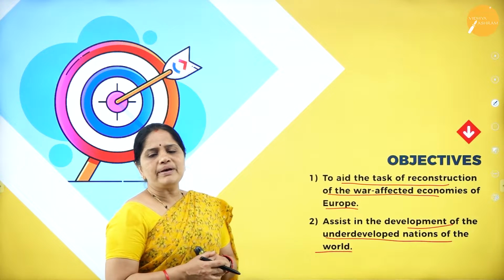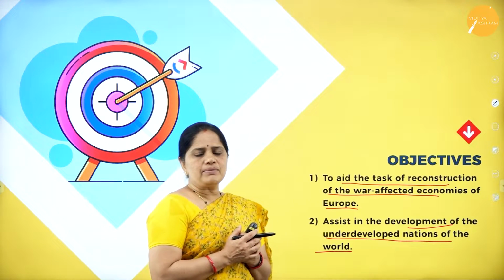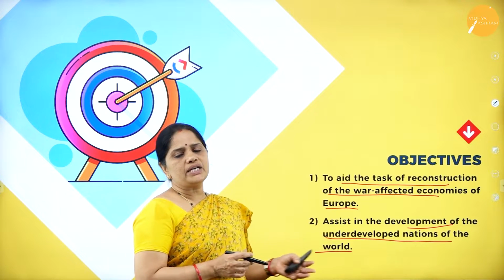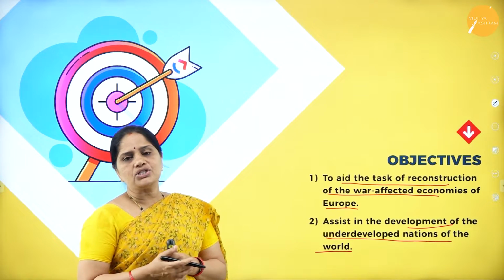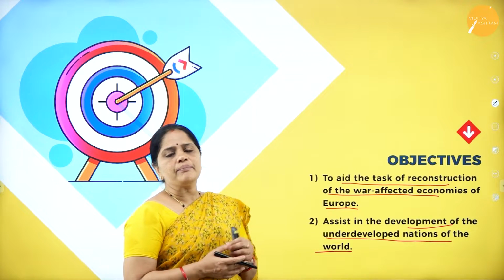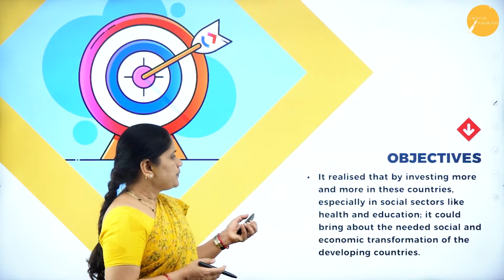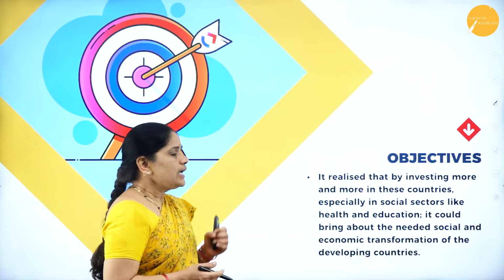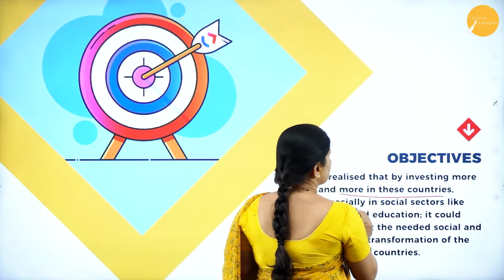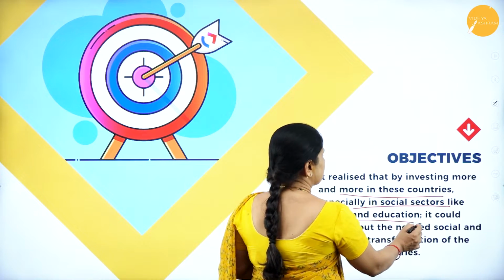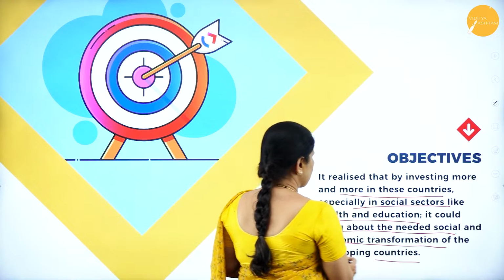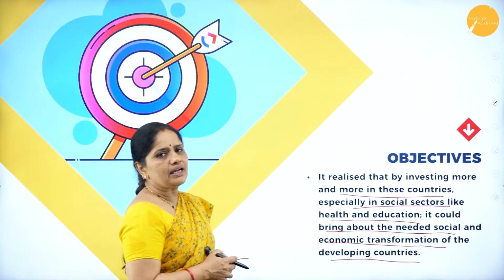Then, to assist in the development of the underdeveloped nations of the world. The World Bank was also established with the main objective of assisting the development of the developing and underdeveloped nations. They had to get some help from the World Bank. Then, the next objective is that it realized that by investing more and more in these countries, especially in social sectors like health and education, it could bring about needed social and economic transformations of the developing countries.